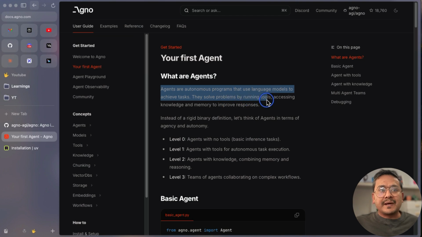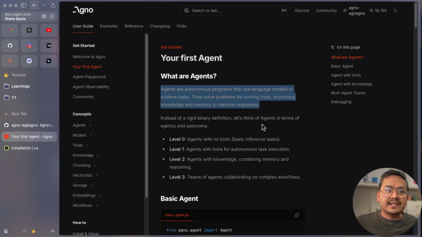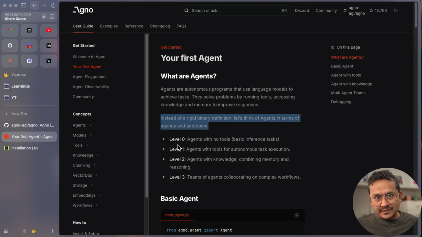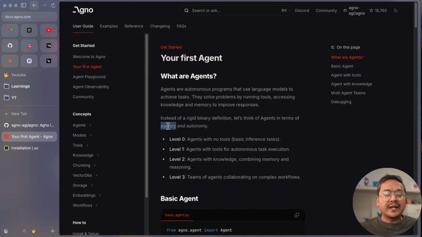They solve problems by running tools, accessing knowledge and memory to improve responses, right? Instead of a rigid binary definition, let's think of an agent in terms of agency and autonomy. So level 0, level 1, level 2, level 3, which I'm going to show you: basic agent, agent with tools, agent with knowledge, and multi-agents. Just for you to understand, the agency is written here, right?